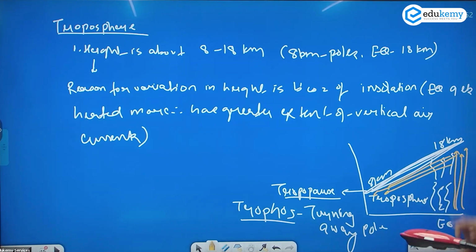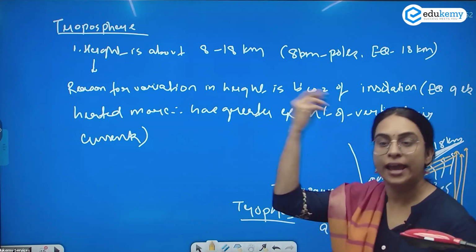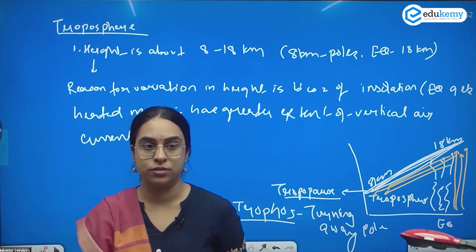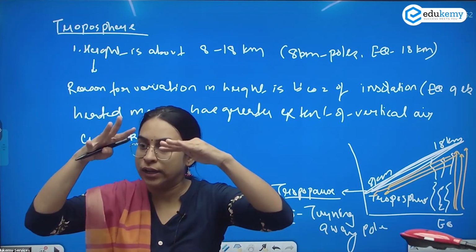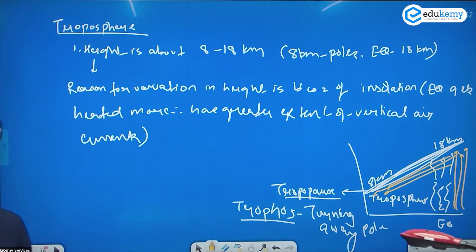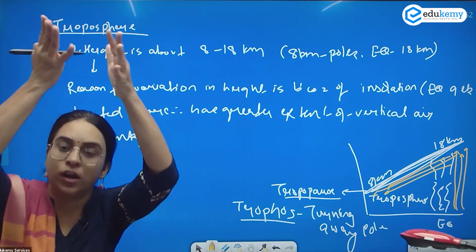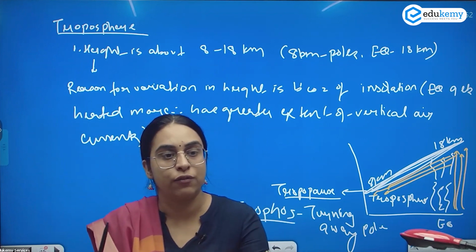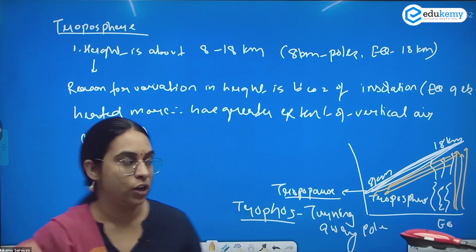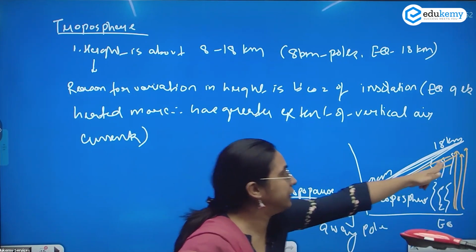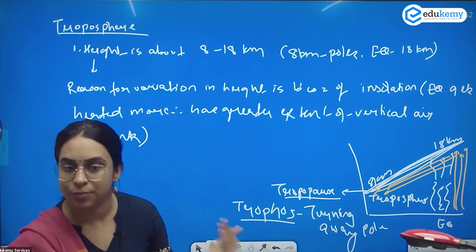Beyond the tropopause, do we have vertical air currents? No. If we do not have vertical air currents, can we expect weather? Why do you have clouds? Heating, air rising, cooling, condensation, precipitation and other things happen. If we do not have air currents beyond a particular layer, there will be no weather activities there. The word troposphere is derived from tropos, which means turning away. Here the air rises up to the tropopause and then turns away.